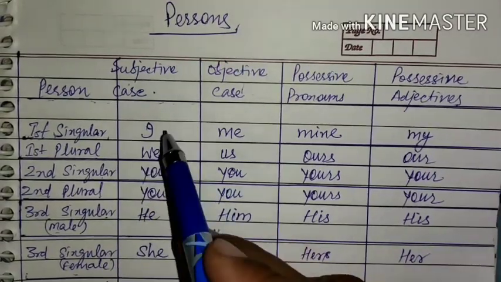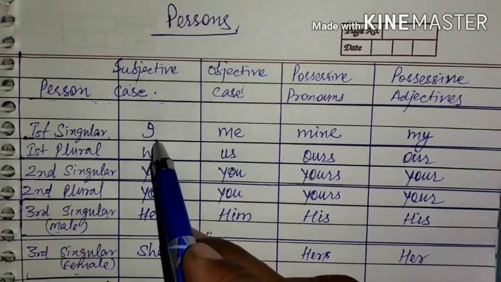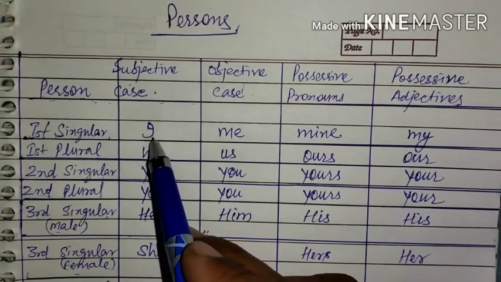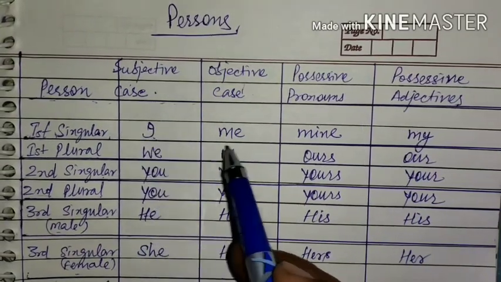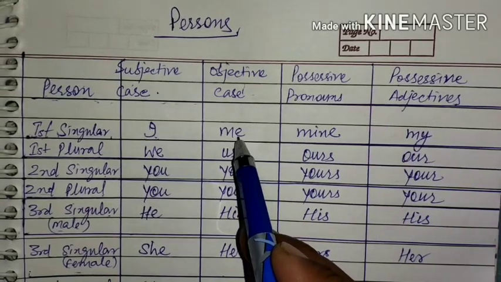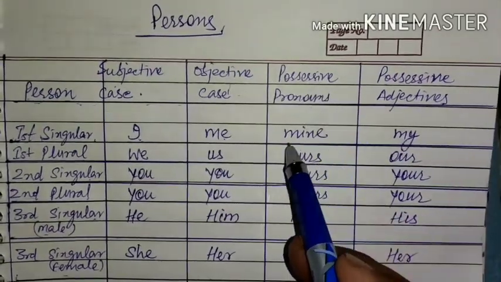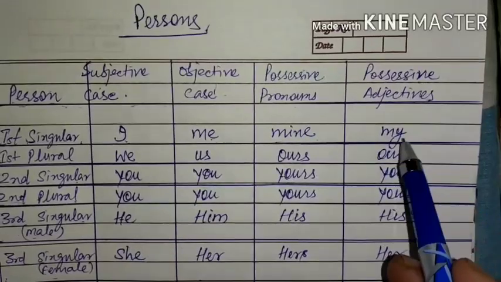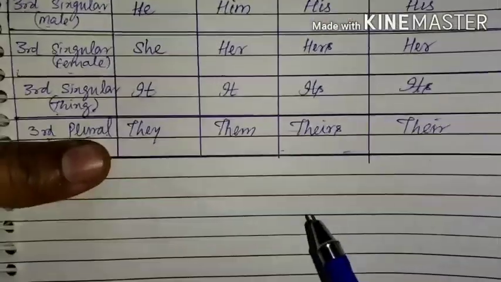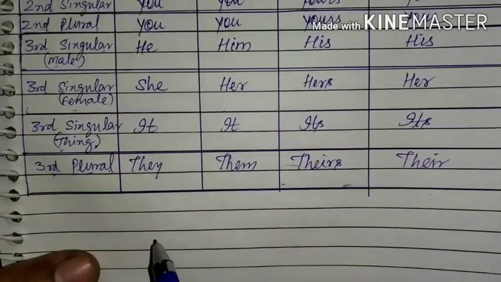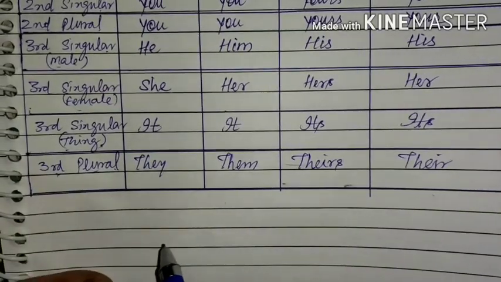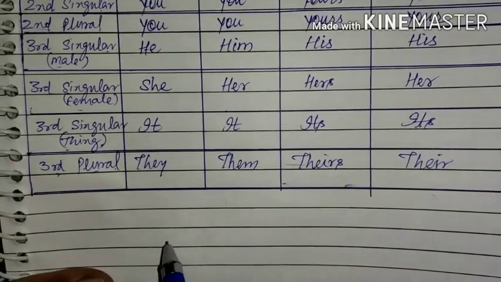Okay, if we take the first case of first person singular, then we are talking about ourself. Okay, oneself. In that case, I is used. I is the first person singular and its objective case is me. Its possessive pronoun case is mine and its possessive adjective case is my. Let me tell you this difference with the help of a sentence.